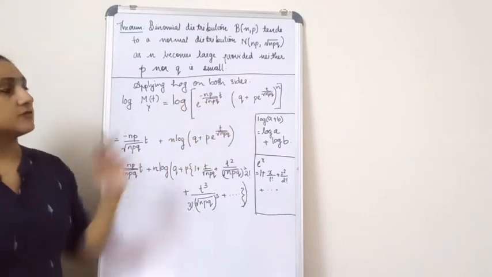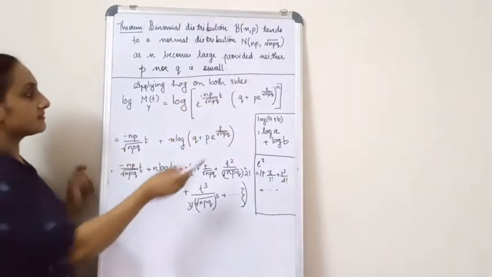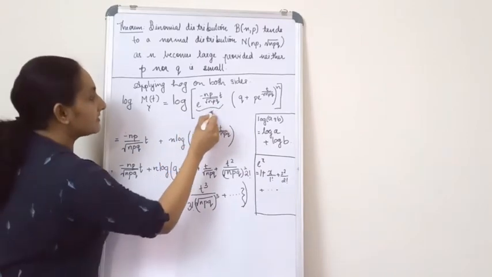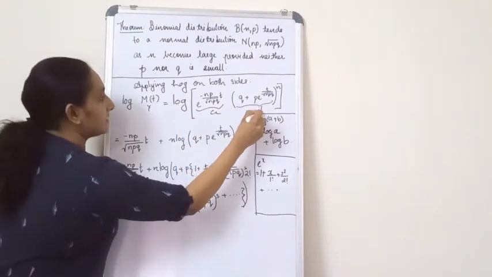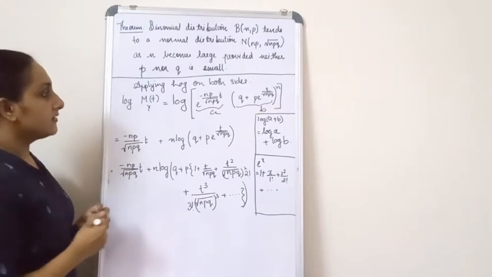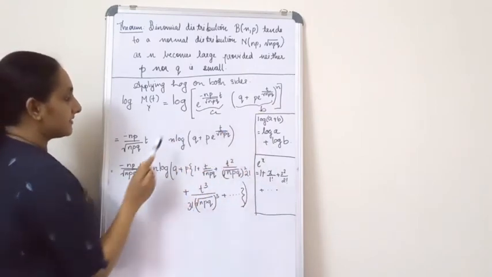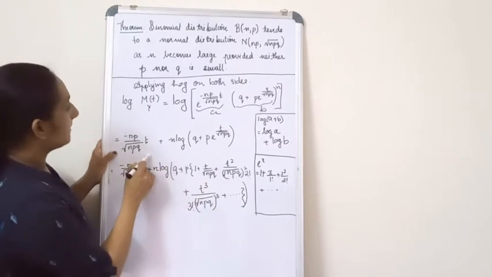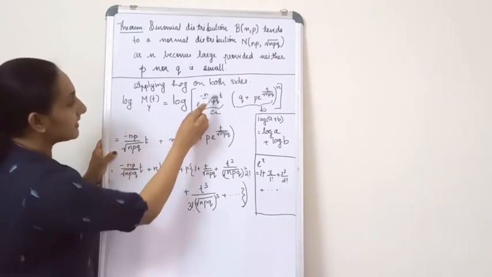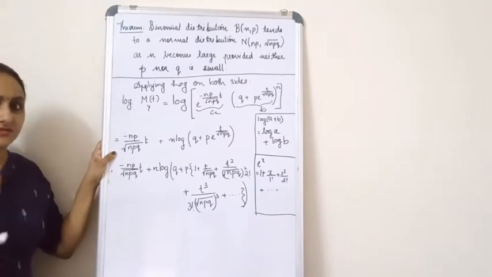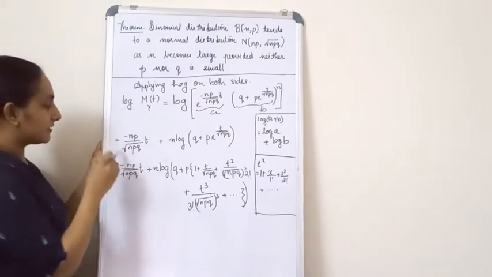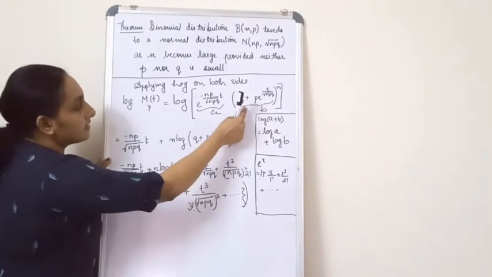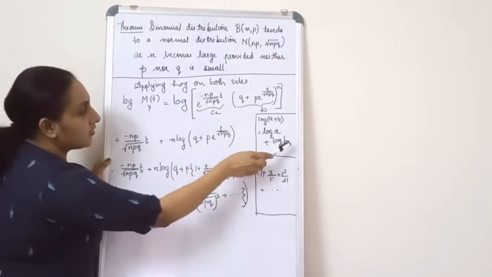Now I am going to use another result, that is log(a plus b) is equal to log a plus log b, so my a is this and my b is this. When I apply this result, I get log e raised to something. Log e raised to something is what? You will get that power itself. So I wrote the power over here. Then the next term is this one, that is log b.